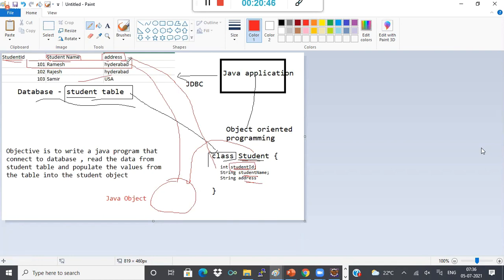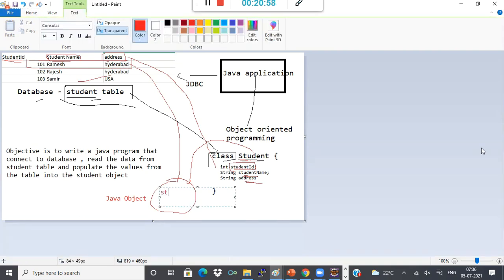So that means this entire one record is one object. Now what are the columns: student ID, student name, address? What is the student ID here? 101. So it will be like this. Student ID 101. Next is student name, Ramesh. Next, address, Hyderabad. So this is one object.